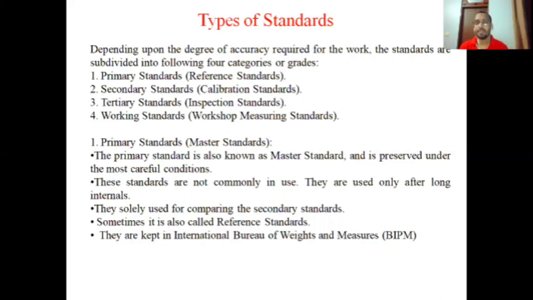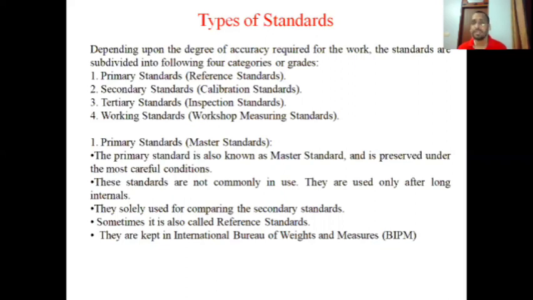Primary standard is also called master standard or reference standard. Primary standards are those standards which I have already told you about: the physical representation of all the fundamental units, which are kept in the Bureau of Weights and Measures. These are the primary ones. They cannot come out of that lab, you cannot bring them out, because they are kept under controlled conditions.